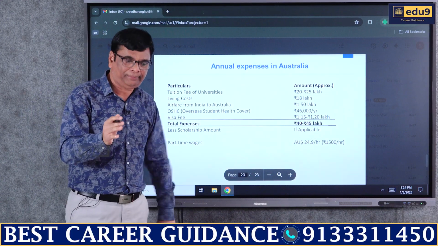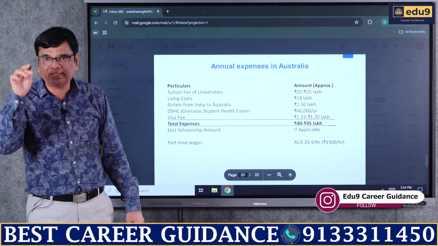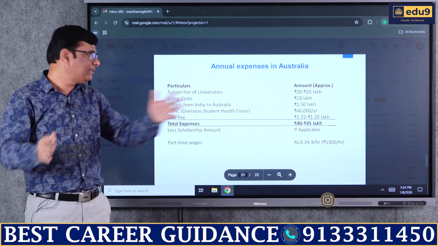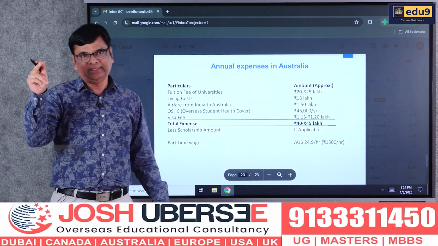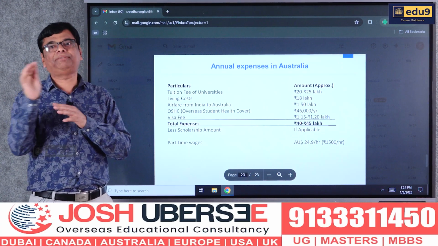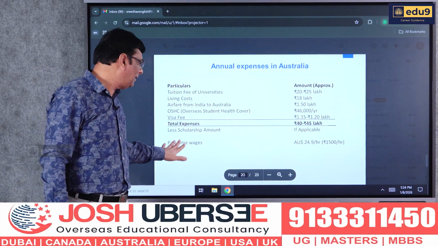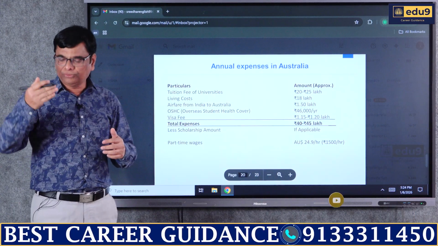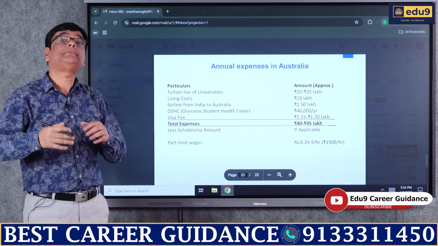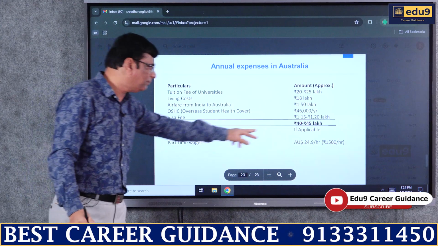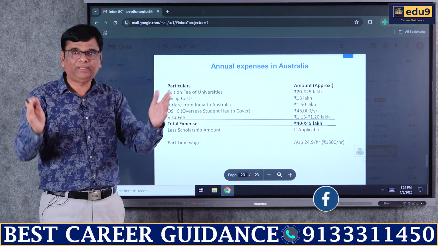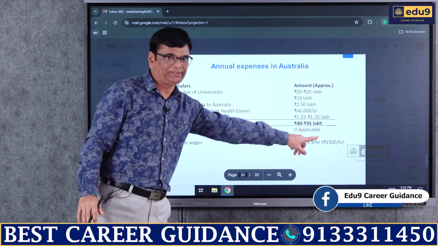And you can work for 48 hours in a fortnight, that is 2 weeks. So the maximum hours allowed is 48, 24 per week, 48 for a fortnight. So this is the official procedure of Australian universities where they allow a postgraduate student to work for this many hours, that is 48 hours for a fortnight, with an hourly wage of this much.